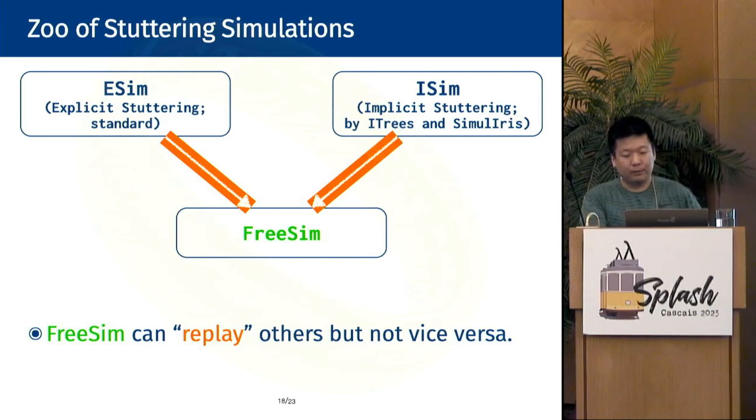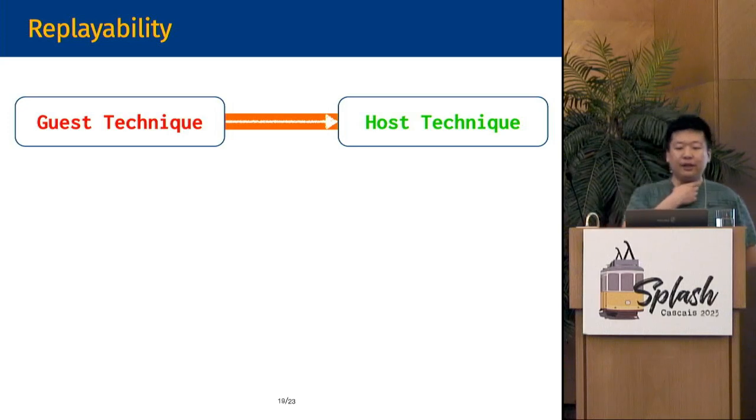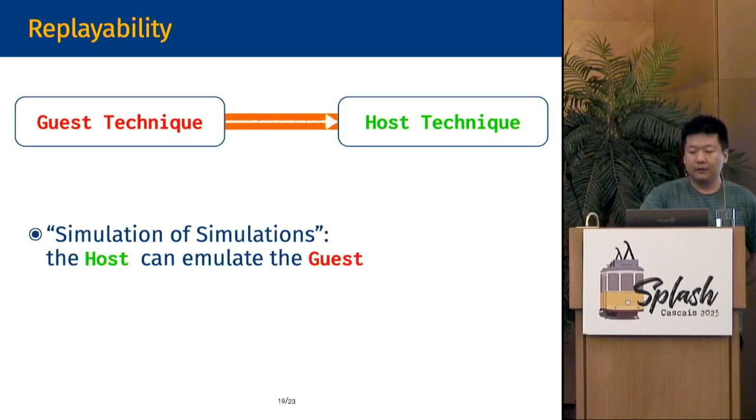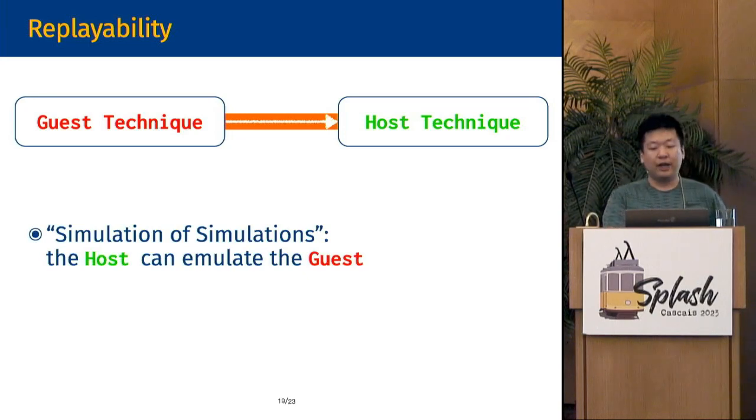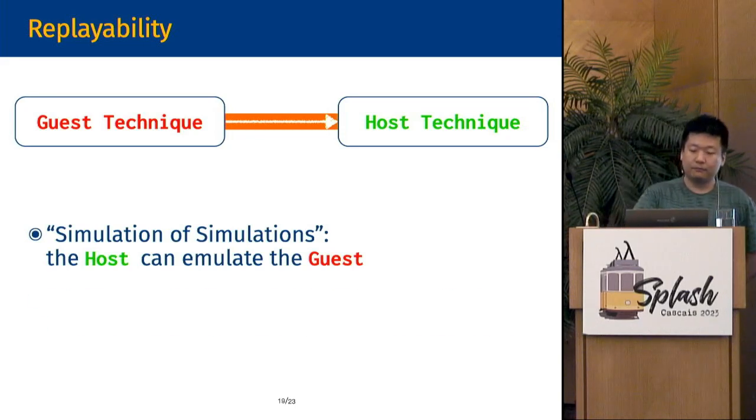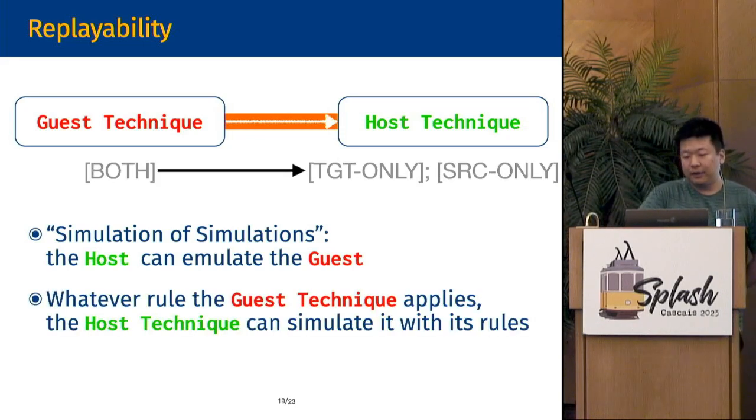Okay, so what is replayability, and why should we care about that? Replayability is defined as follows. If a host technique can replay the guest technique, it means that the host can do everything the guest can do. In other words, the host technique can emulate the behavior of the guest technique. Formally, replayability means that for whatever rule the guest applies, the host can simulate it with its own rules.